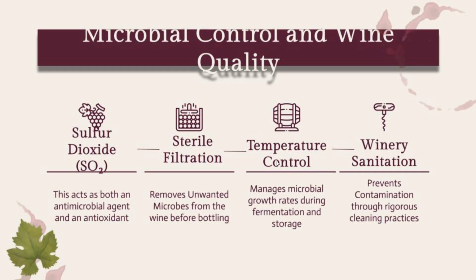Winemakers use different methods to keep microbial growth under control and protect wine quality. Sulfur dioxide helps prevent spoilage by acting as an antimicrobial and antioxidant. Sterile filtration removes unwanted microbes before bottling, and temperature control slows or speeds up microbial activity during fermentation. And good sanitation prevents contamination throughout the winery. So together, these steps keep the wine stable and safe.